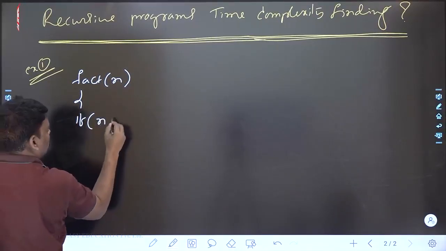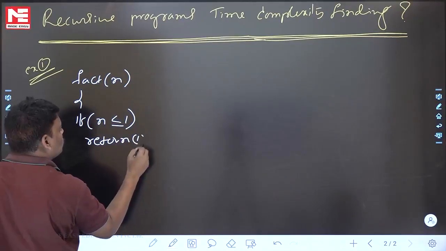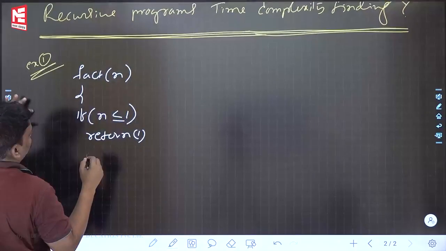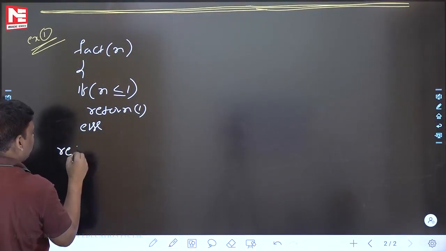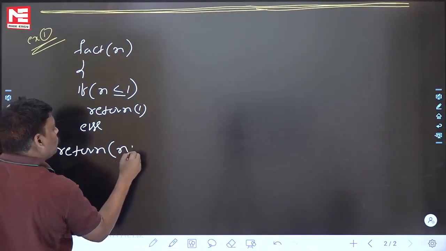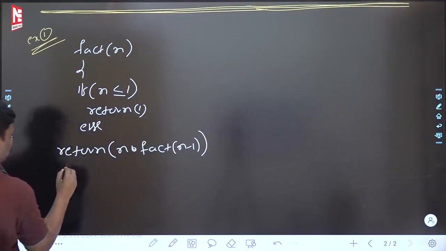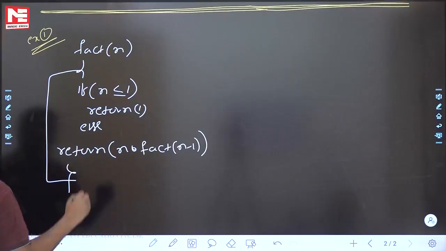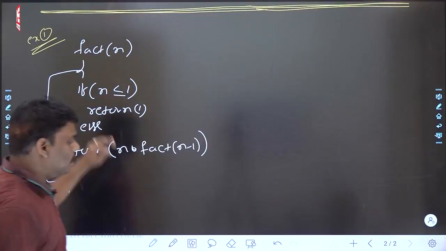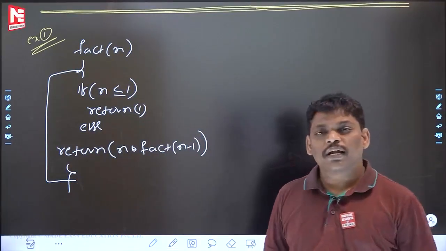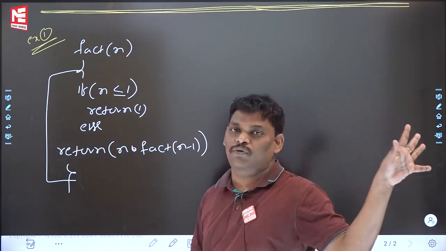If n less than or equal to 1, return 1, that's okay. If n less than or equal to 1, return 1, else return n into fact of n minus 1. Fact of n: if n is less than or equal to 1, return n, else return n into fact of n minus 1. To this recursive program, if you want to find out time complexity, write the recurrence relation for time, please be careful.